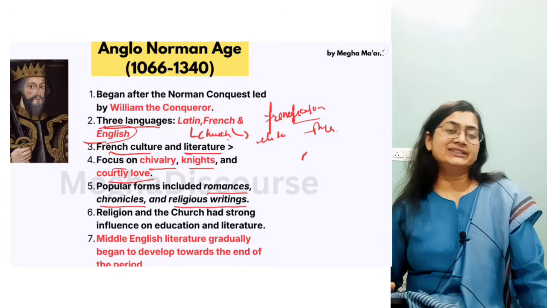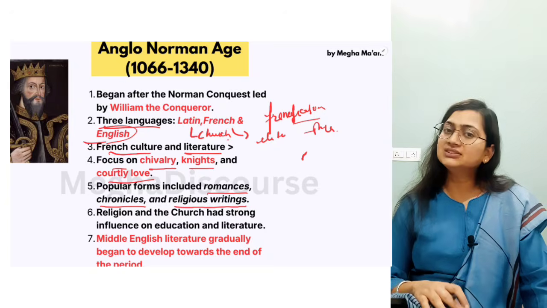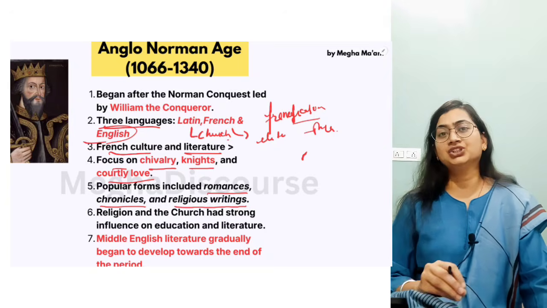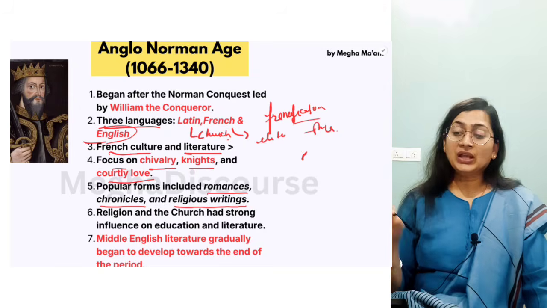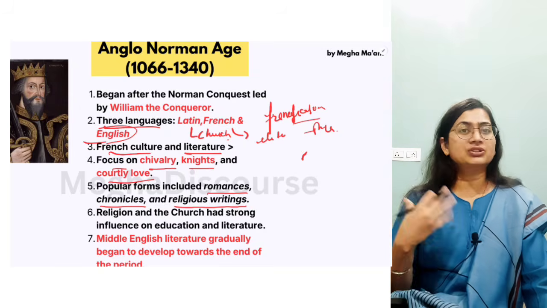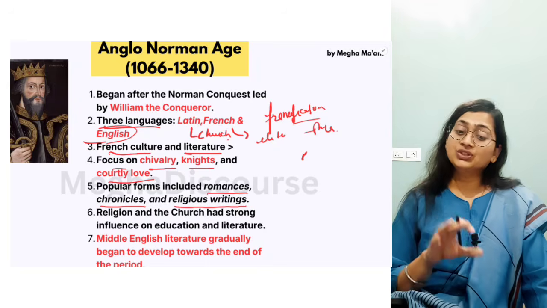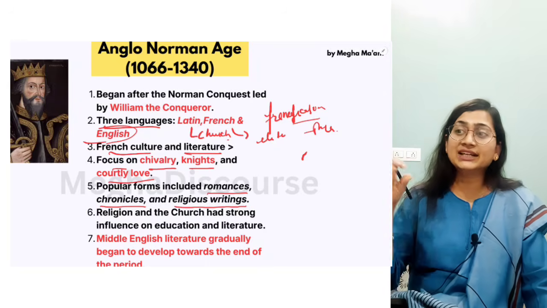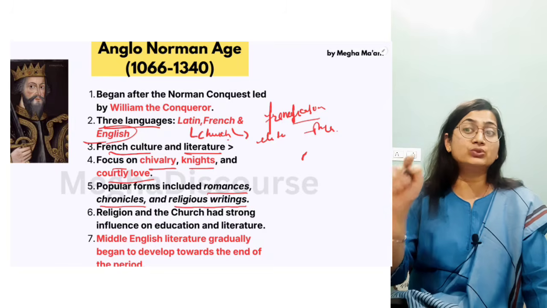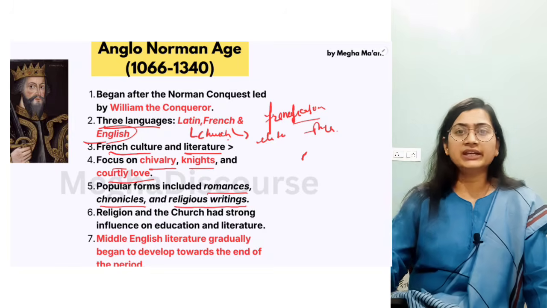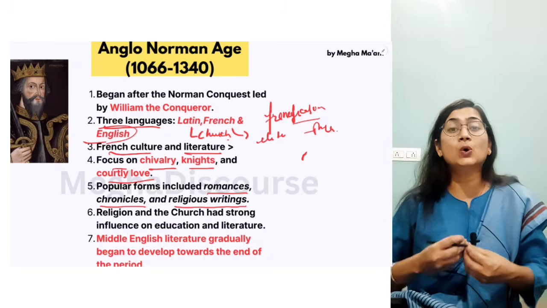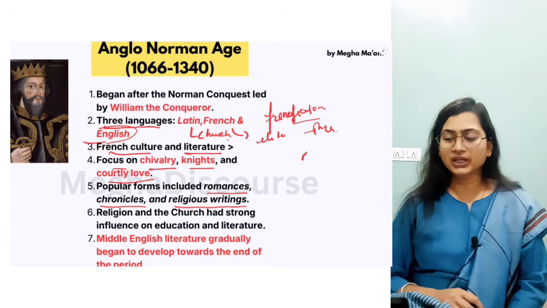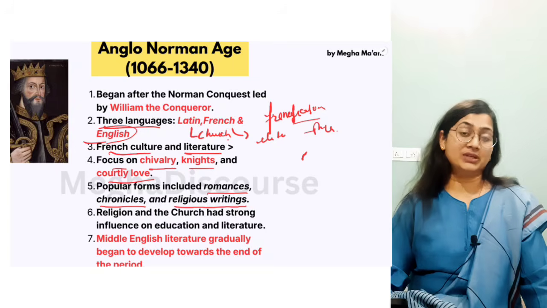Now, what about religion and church? Church is predominant. Church is the dominating factor in the Anglo-Norman age because that was the pagan system before, and in the Norman age, the church had evolved. Now, church was the controller. They controlled the monasteries. They controlled the education, what you have to teach, what you have to read. It is all because of the church. This is the responsibility of the church. So church was dominant.